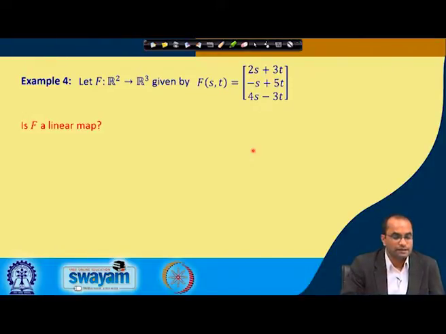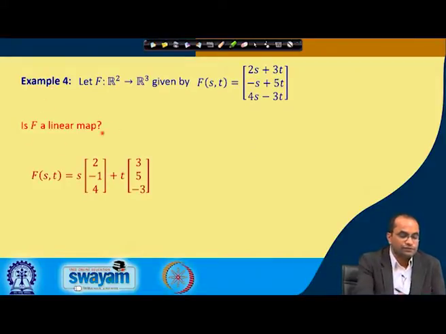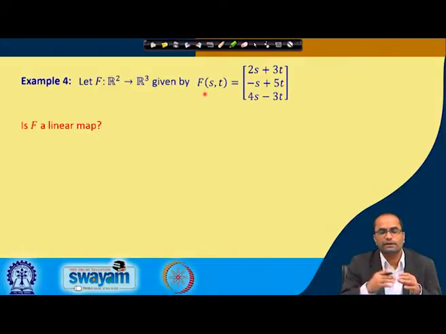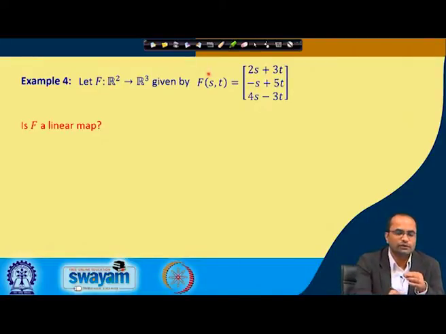So, this F is a linear map, and we have to check it. One way of checking would be to take two elements from R^2 and see whether F applied on u + v gives us F(u) + F(v), and the second condition, that F on lambda u is equal to lambda times F(u). So, we can check those two conditions separately on this map.